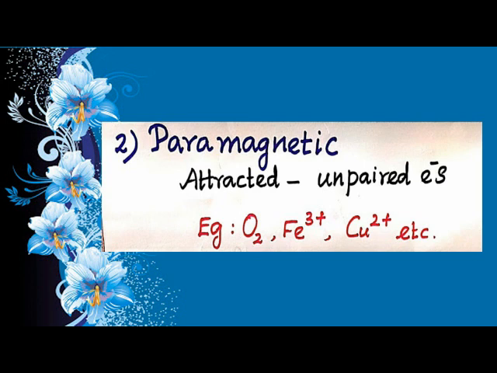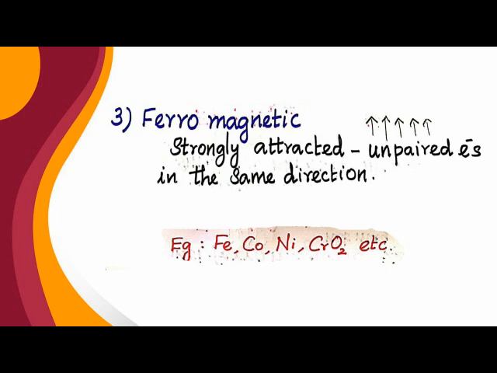The third one is ferromagnetic. When we see about ferromagnetic, it is strongly attracted, due to unpaired electrons in the same direction.